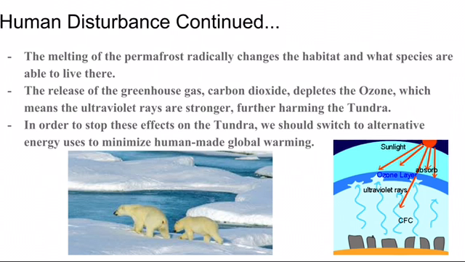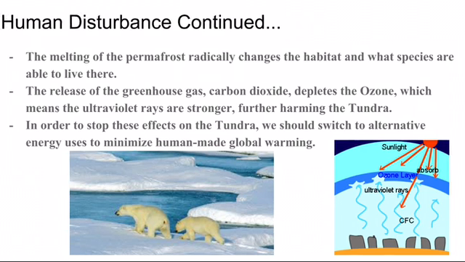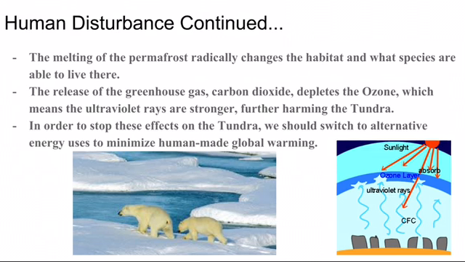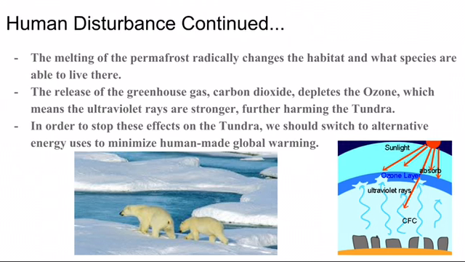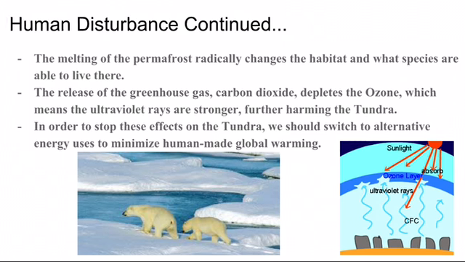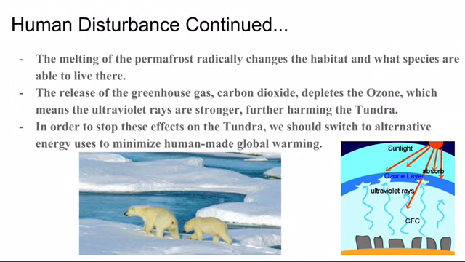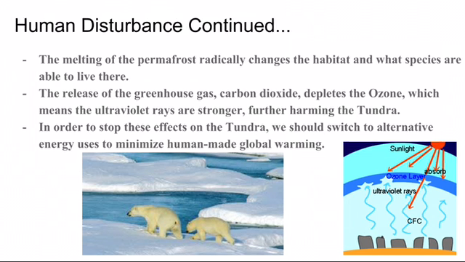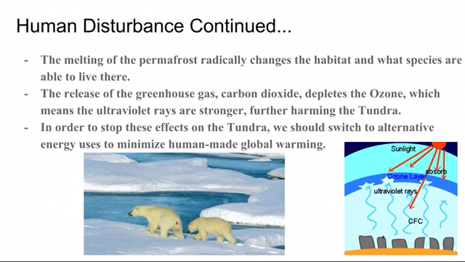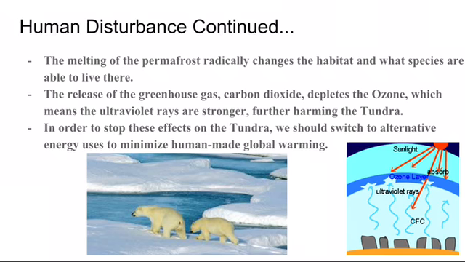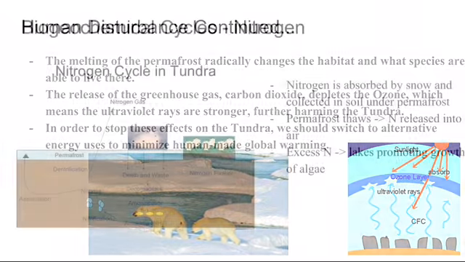The picture on the bottom is of the tundra before the permafrost started to melt, and it shows the polar bears living there, but as the permafrost melts, the polar bears will not be able to survive in the new habitat. The picture on the right shows the release of greenhouse gases, which goes into the ozone and depletes it, and the UV rays from sunlight are able to hit down on Earth's surface.